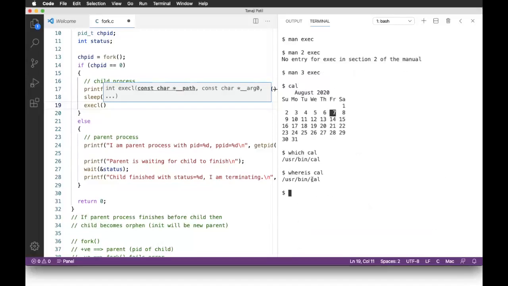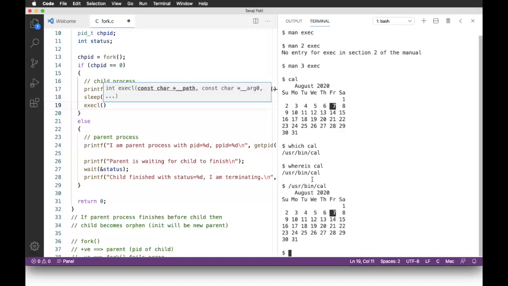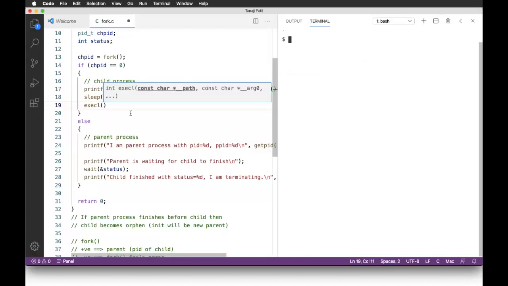It will say /usr/bin/cal. Now you can execute /usr/bin/cal. Both are actually the same thing. Only thing is here we are making use of the PATH environment variable. So /usr/bin/cal is the command which I expect to be executed by my child process.